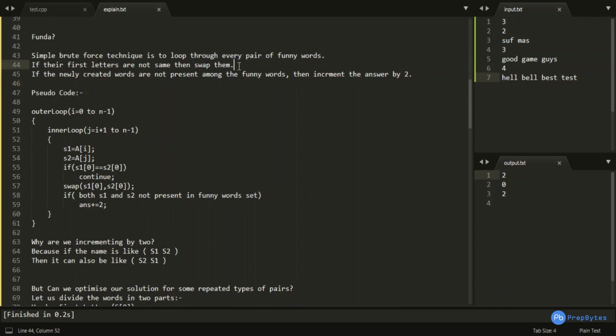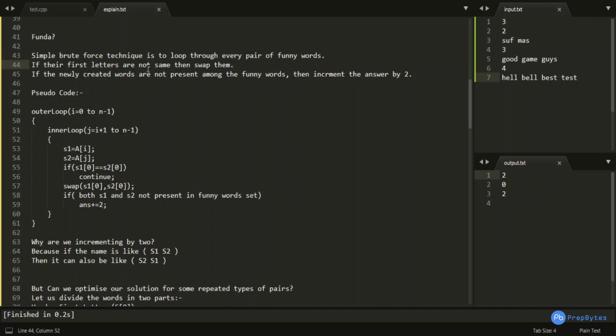Basically, instead of going for every possible name, we are going for every possible pair of funny words, and then we would be swapping their first letters, and the name which we would be getting would be a possibility of a proper team name. So basically what I am doing here is looping through every pair of funny words.